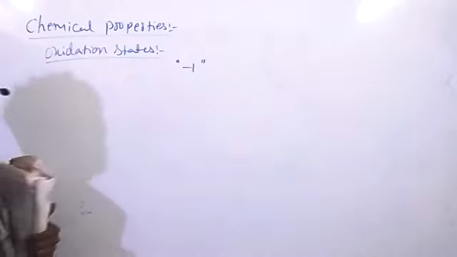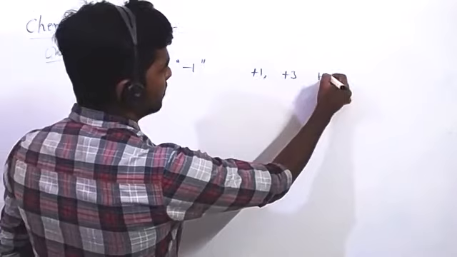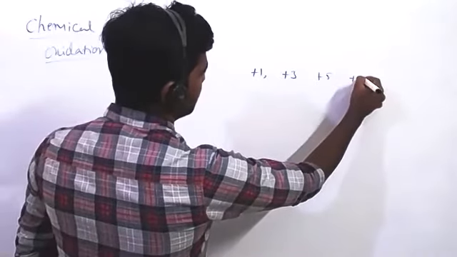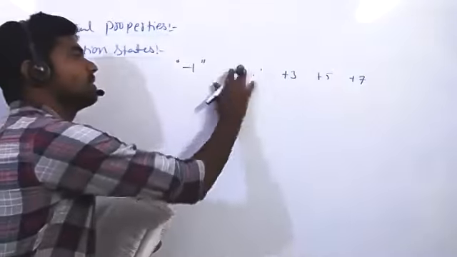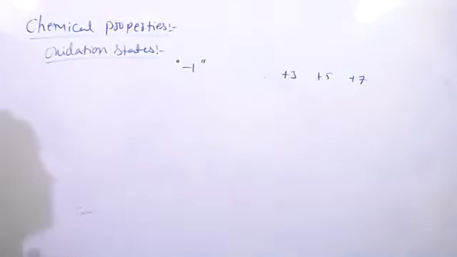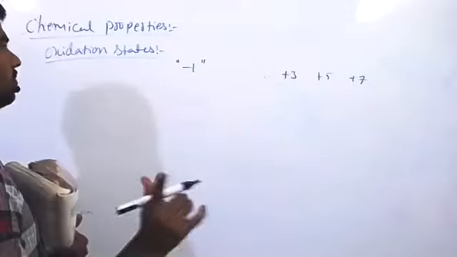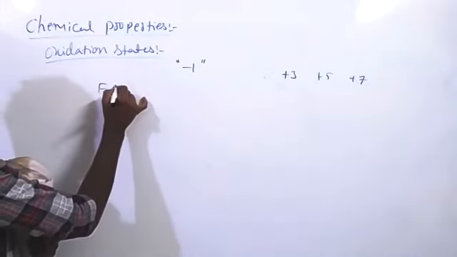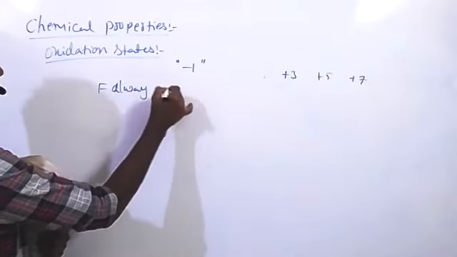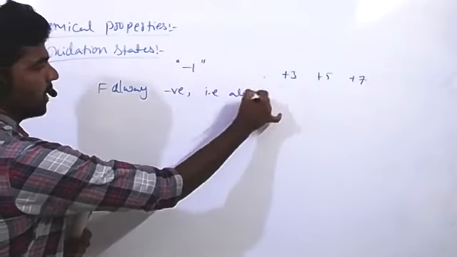And other oxidation states are +1, +3, +5, +7. The only element in the entire periodic table that always maintains only one kind of oxidation state is fluorine, and that is -1. Fluorine always has the negative, -1 oxidation state.